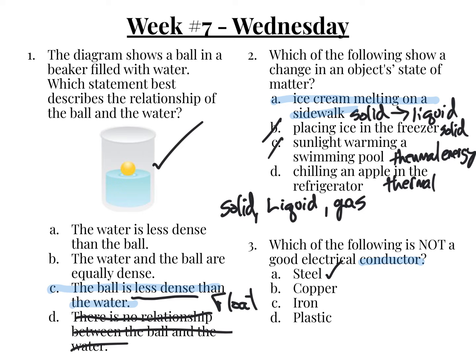If you ever stick a steel screwdriver or something on a socket or electrical thing, you will get zapped. Don't do that at home, please. Copper. Our wires are made of copper. Iron is another metal that conducts electricity. The only answer you should have is plastic.